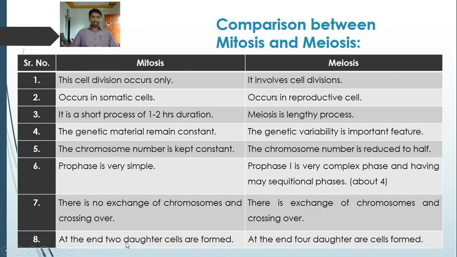At the end of mitosis, 2 daughter cells are formed, while at the end of meiosis, 4 haploid daughter cells are formed. In mitosis, 2 daughter cells are formed. So these are the differences between mitosis and meiosis. So this ends our chapter, the cell cycle.